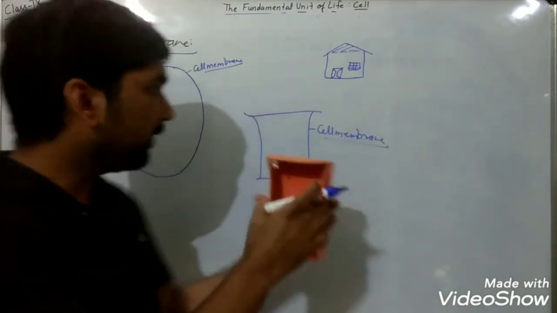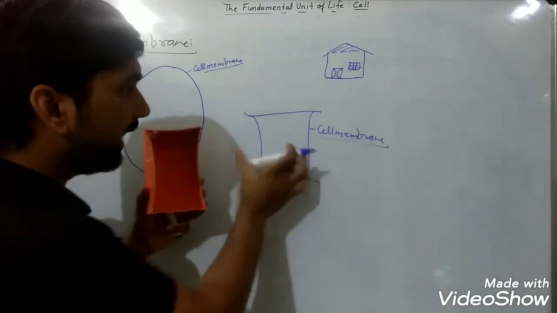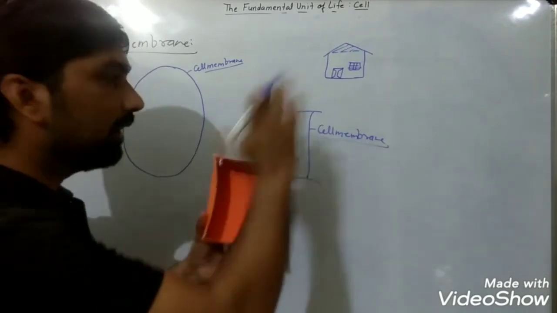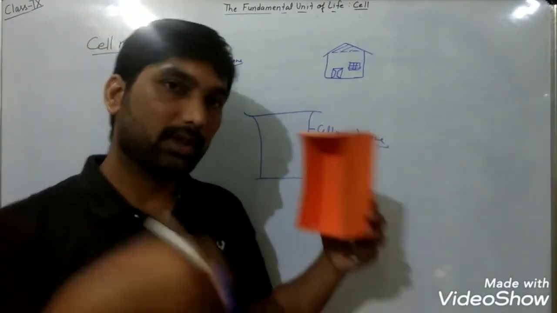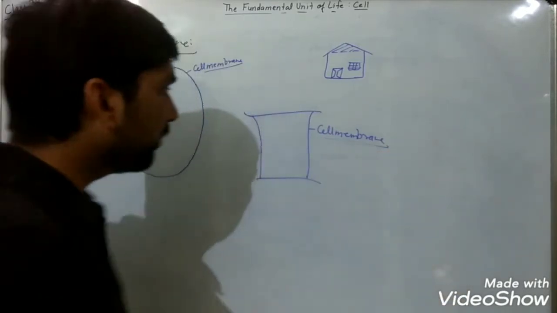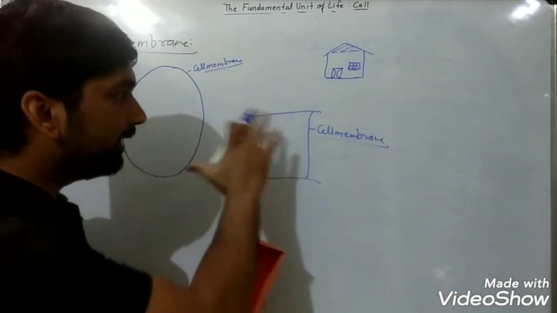So this is the structure of the cell, with upper surface, lower surface, and side walls, like the house. Four walls are there, roof, then floor, then the surrounding walls. In the same way, when we consider the cell, it is also like this.